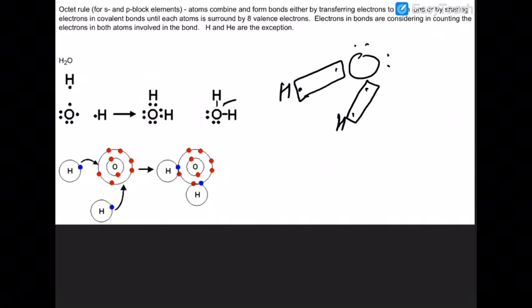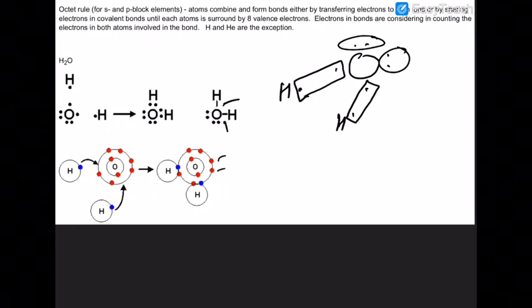So in case of water, this is a shared pair of electrons, the bonding pair, and these are 2 lone pairs. So you can easily see that here. 1 red and 1 blue. Red belongs to oxygen and blue belongs to hydrogen. So you can see that the octet of both is being completed.